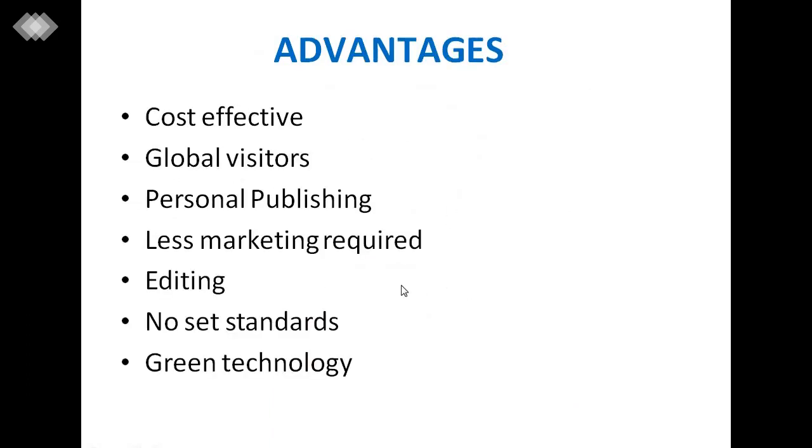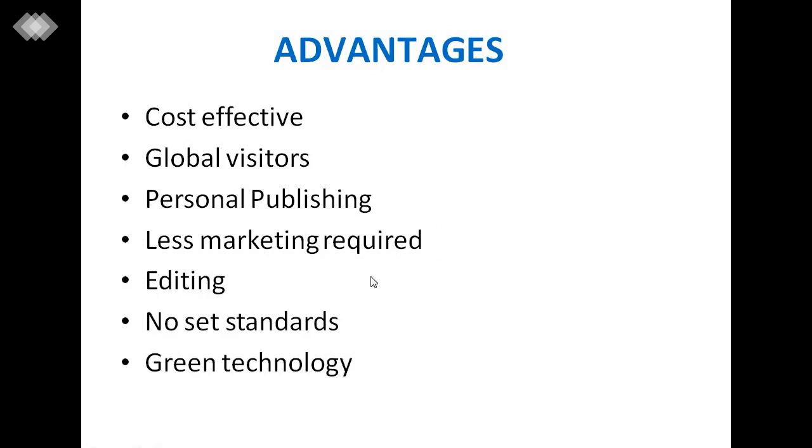Here are some advantages related to web publishing: cost effective, global visitors, personal publishing, less marketing required, editing, no set standards, and green technology, meaning pollution-free technologies are used inside web publishing.